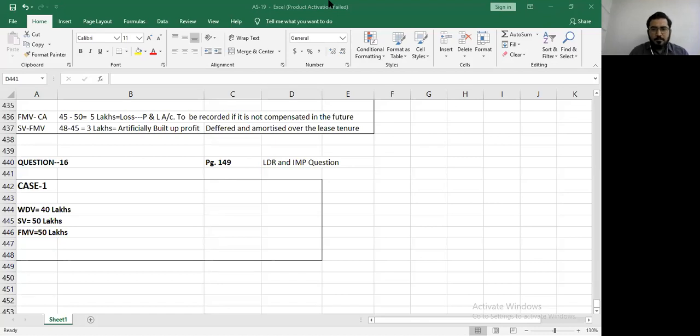Dhara, go ahead. Over here the carrying amount is 40 lakh and sale value is the same, 50 lakh, so we'll record the profit immediately. No, I request you to go stepwise. What you do at the first place is just check the values that I have written over here: WDV, sale value and fair market value. Just compare that with the question. Are they correct?